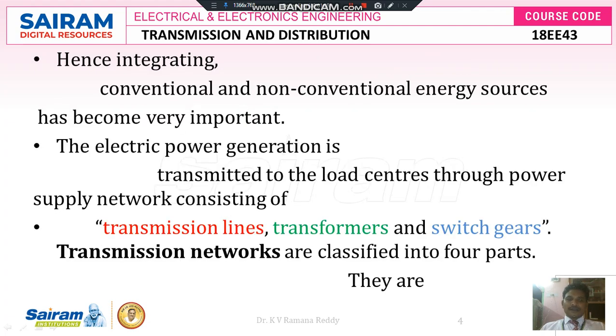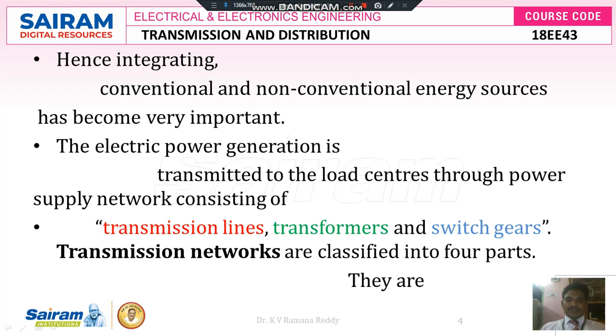Integrating conventional and non-conventional energy sources has become very important, because conventional energy sources are available 24 hours, 7 days, but non-conventional energy sources are available only some of the time. Examples of conventional energy sources are thermal power station and diesel power station. Non-conventional energy sources are like wind energy and solar energy, where wind and solar are not continuously available, hence they are non-conventional energy sources.